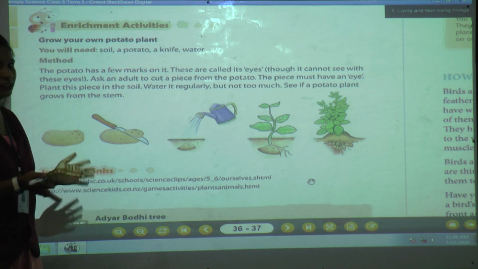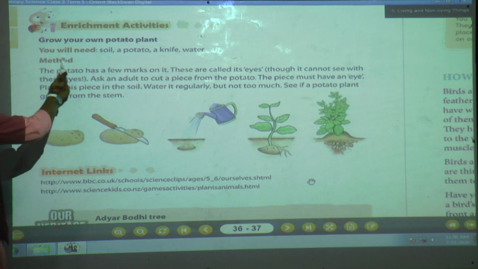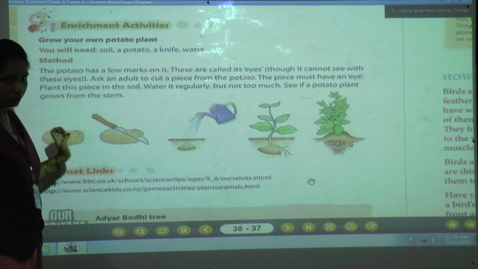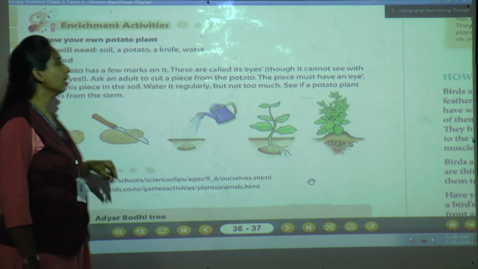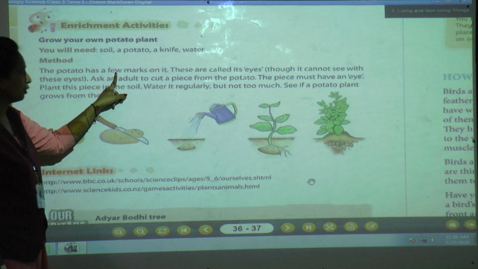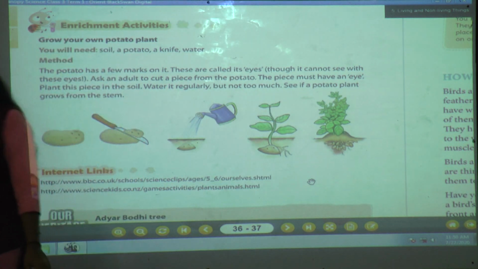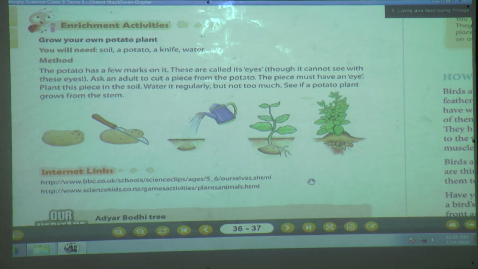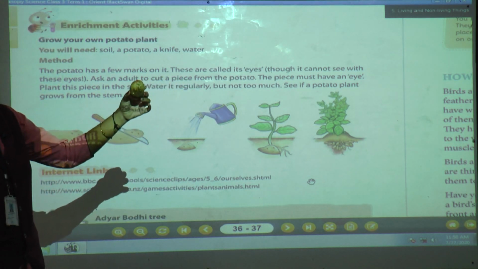So you will get potatoes at home only. Okay. Now what do we require to do this activity? You will need soil, you know, mud, a potato, a knife, and water. Okay. The method. What is the method to grow your potato plant at home? Let us see. A potato has a few marks on it. These are called its eyes. Today I brought the same potato to show you. See this? See this everyone?